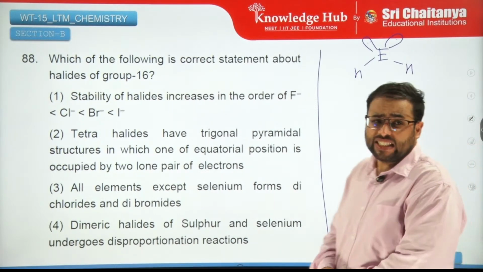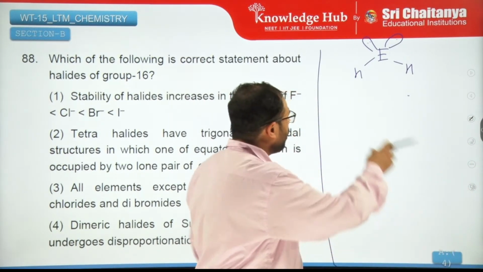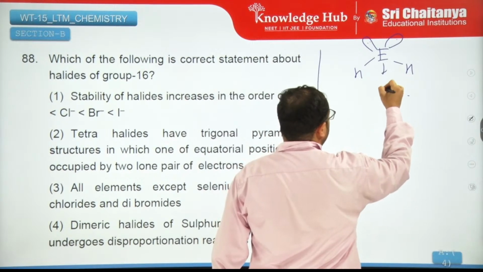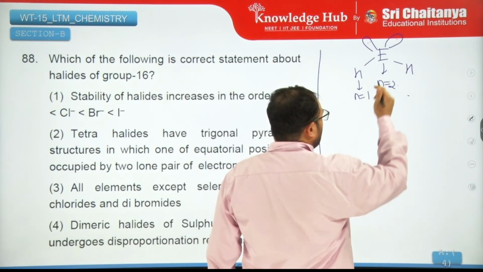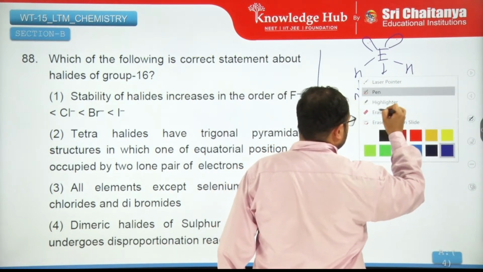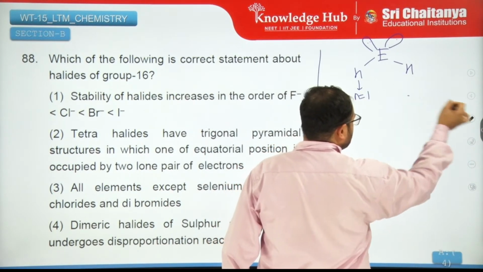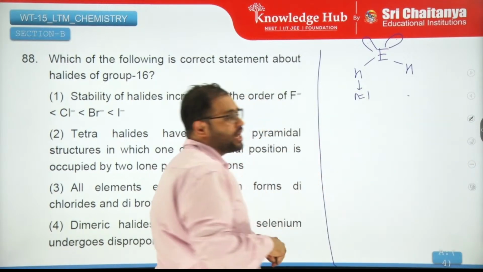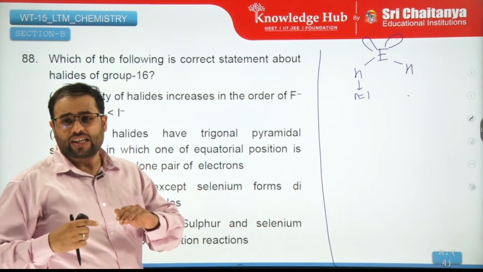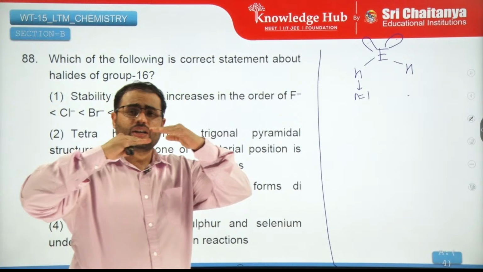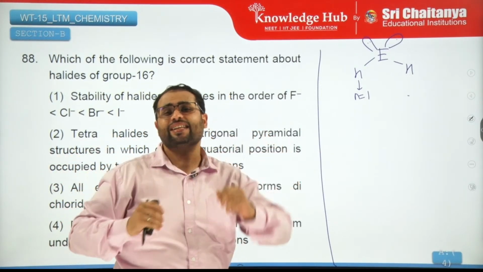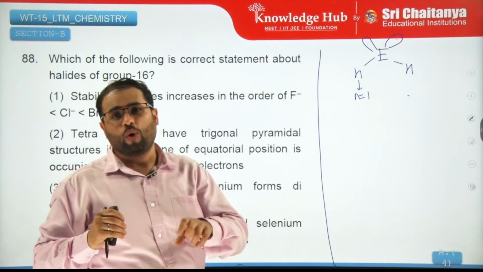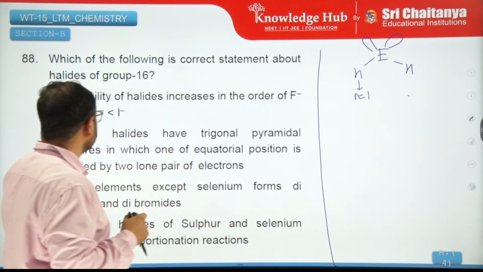No, the stability decreases. Why? The same reason, because this element belongs to n equals 2, and this is n equals 1. Sorry, this n changes. As you're moving down the group, the n value increases. As the n value increases, the energy difference between the orbitals increases and their overlap becomes less and less effective, due to which the bond strength decreases. Actually, it is showing increasing.